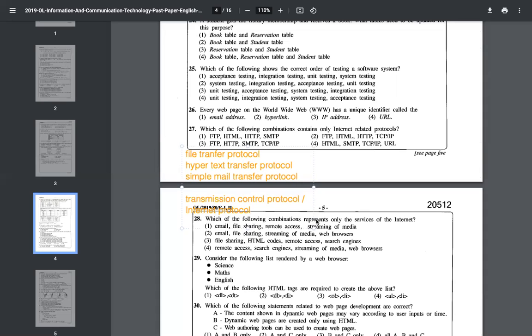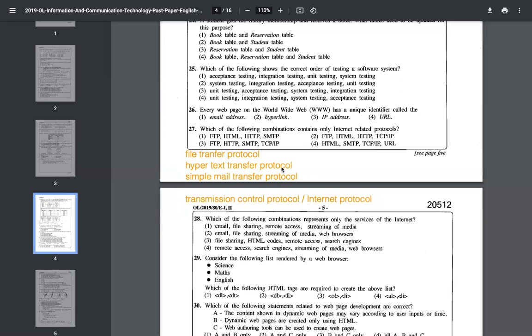So that is the protocol for internet, transmission control protocol, internet protocol. Actually, those are the only protocols available here. There are more protocols, but according to the answer, FTP, file transfer protocol, correct. HTML, it's a language, it's not a protocol. Let's drop that answer. HTML, that is a language. Let's drop that also. FTP, file transfer protocol, correct.